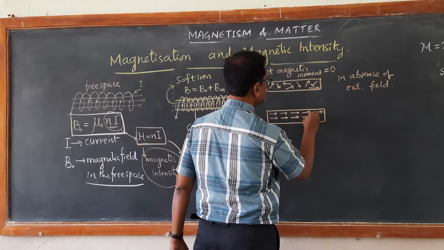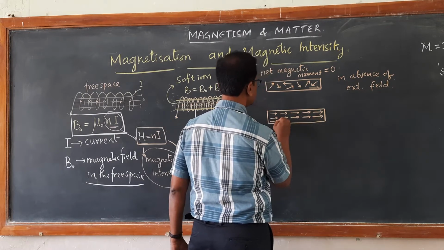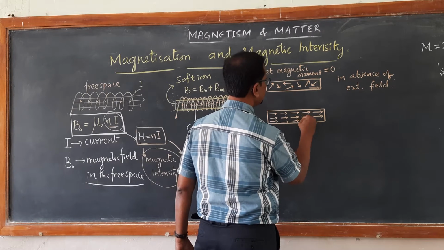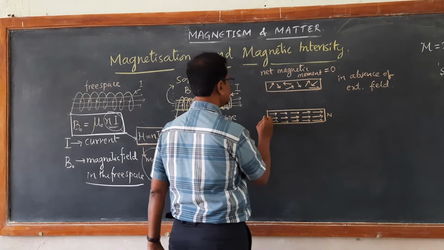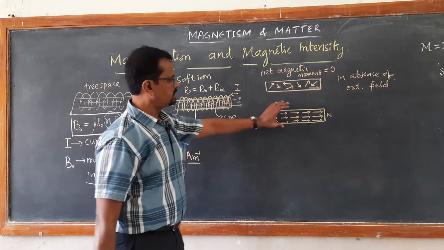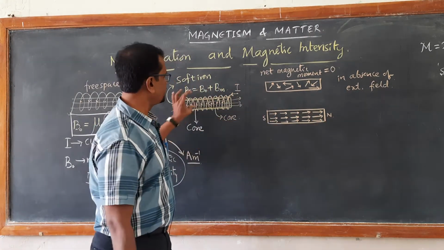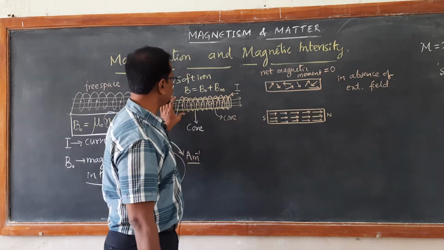The arrowheads will be acting like north poles and the tails will be acting like south poles. So this end acts as north pole, the other end acts as south pole. That's how the magnetization of the material takes place when it is kept in the magnetic field.